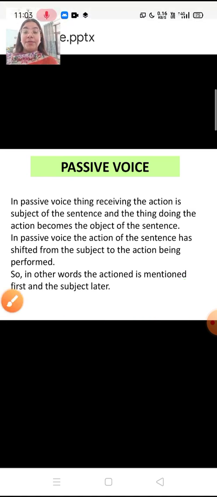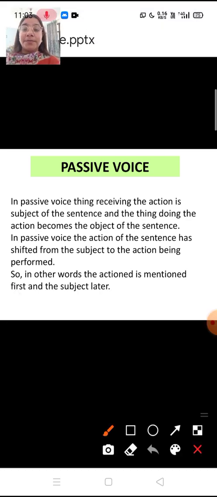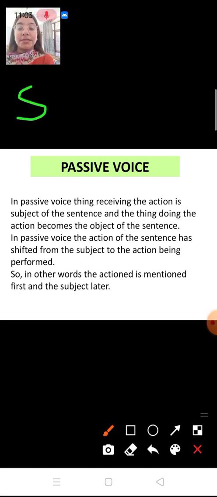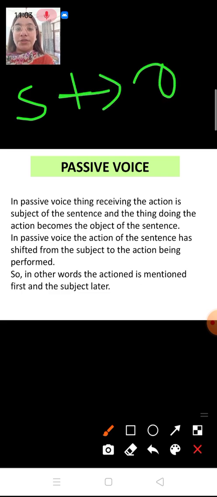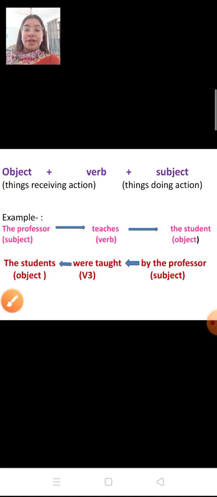For example, the boy plays a game. Here, the boy is the subject, plays is the verb, and game is the object. Now, in passive voice, what happened? The subject will become the object and the object will become the subject. Like you can see here,